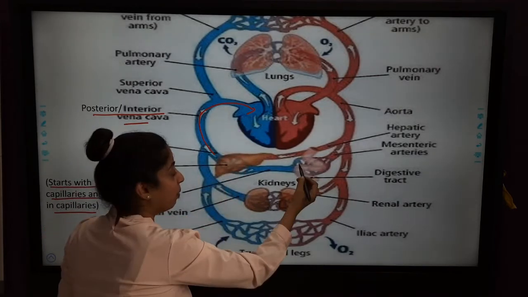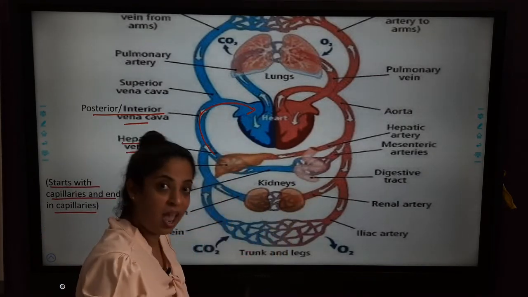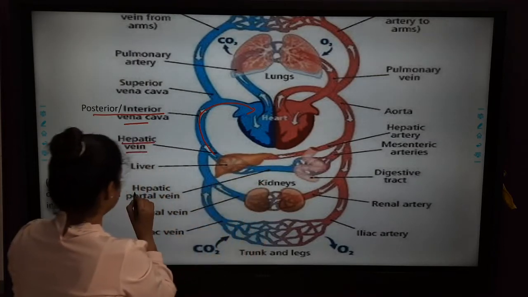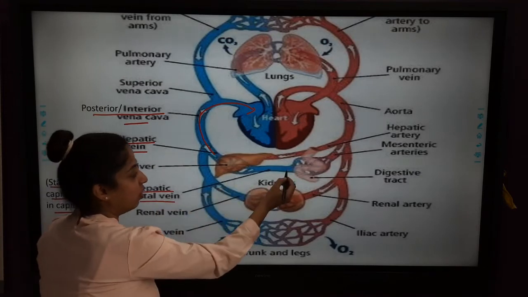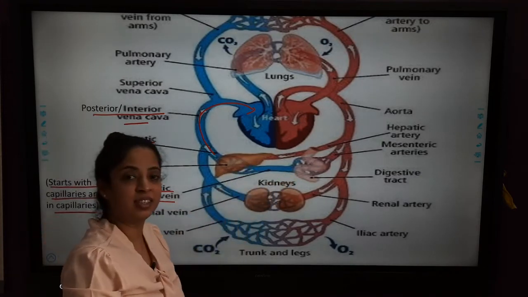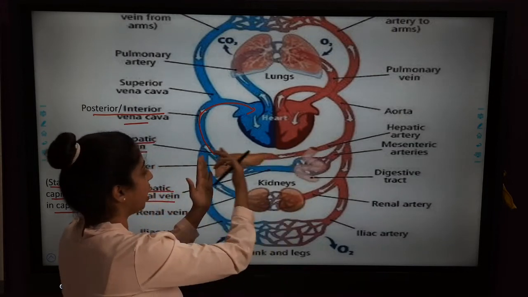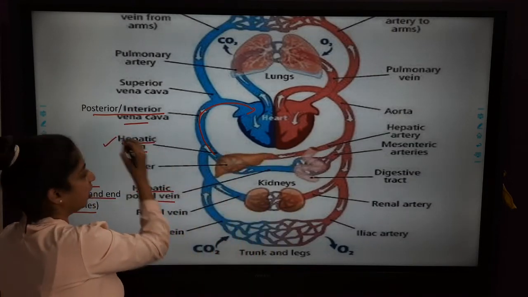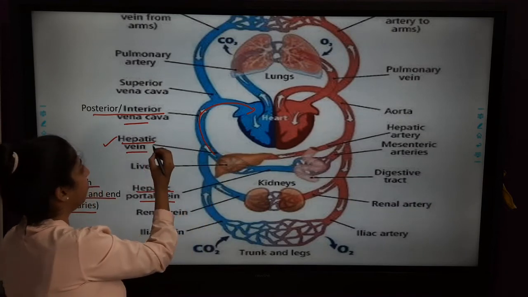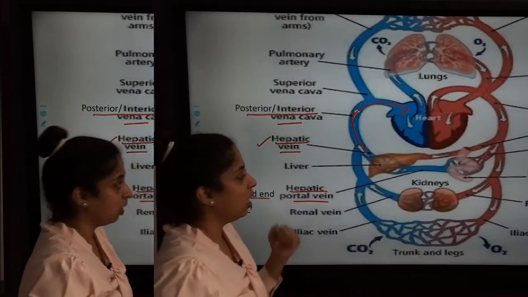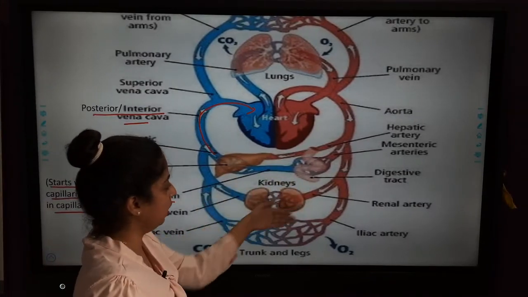So I will repeat, capillaries that are coming from the stomach and intestine join together to form a vein known as the hepatic portal vein. Now through this vein the blood enters the liver where it is filtered. Then these veins again combine to form the hepatic vein, and then this hepatic vein joins the posterior vena cava and blood enters the heart. Now, the blood coming to the kidney.